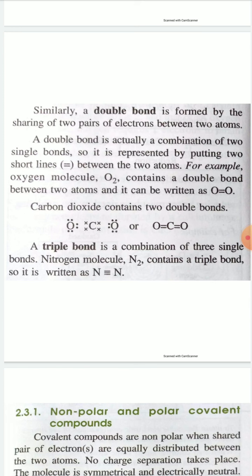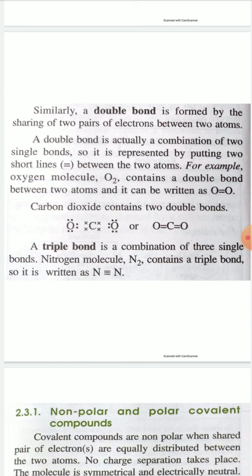Similarly, in carbon dioxide, what is the formula of carbon dioxide? CO2, you know that. In carbon dioxide there is one carbon atom and two oxygen atoms, and you can see here the electron dot structure is given. The carbon has four valence electrons and oxygen has six valence electrons.